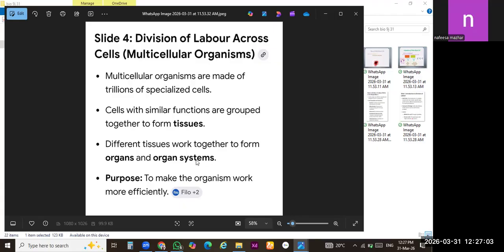Let's suppose the heart. The basic purpose of our heart is to pump the blood. This heart is further attached with the blood vessels and blood, so it forms the blood circulatory system. The cells are totally changed in shape, structure, and function. The cells of each and every organ and tissue are totally different from each other according to their function. That is called division of labor across the cells.